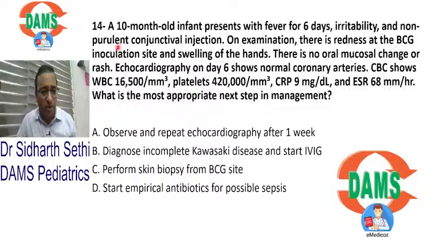There is no other problem in this child, fever and conjunctival inflammation. There's no rash, no strawberry tongue, oral mucosa is fine. So we got investigations. Coronary arteries are normal. WBCs are 16,000. Platelets are 4.2 lakhs. CRP is 9.